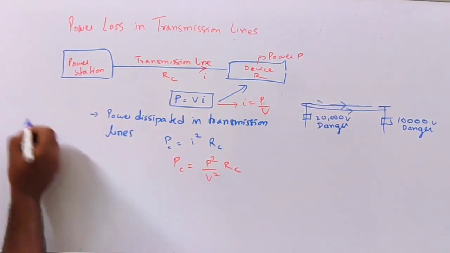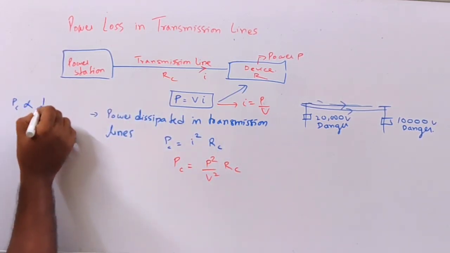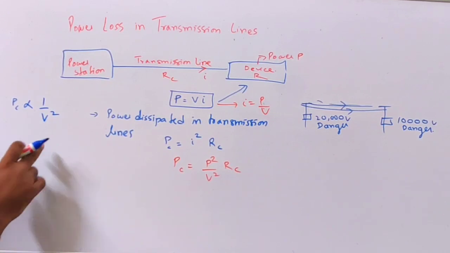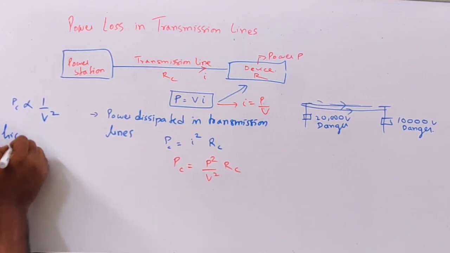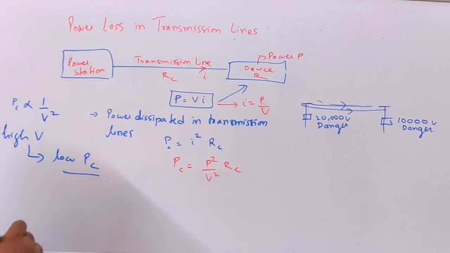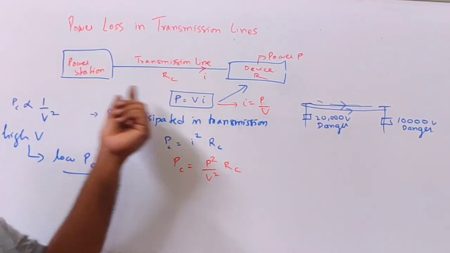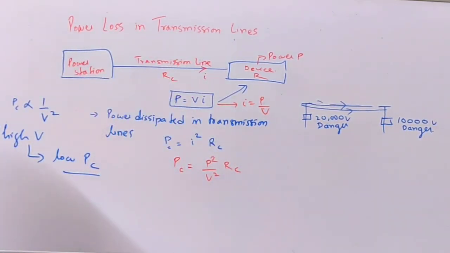As you can see, the power dissipated in the transmission line is inversely proportional to V square. So the higher the value of V, the lower the power loss. High V implies low power dissipation. It is for this reason that electrical energy is carried at high voltage across transmission lines, because the power loss is inversely proportional to the square of the voltage. So this is the concept of power loss in transmission lines and how to minimize it.